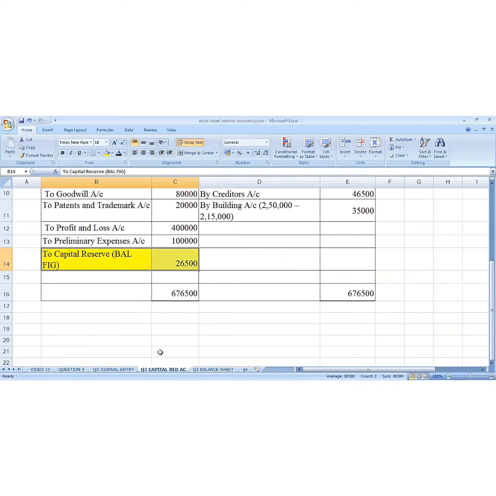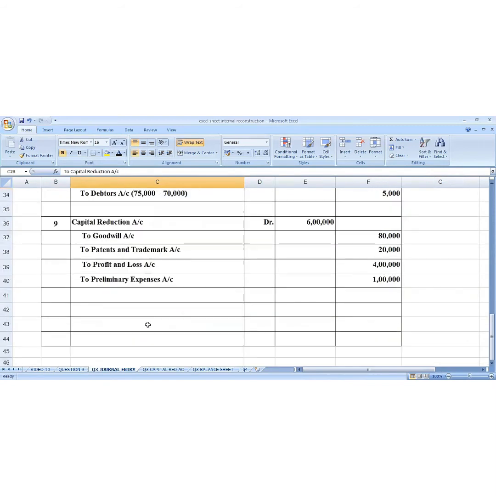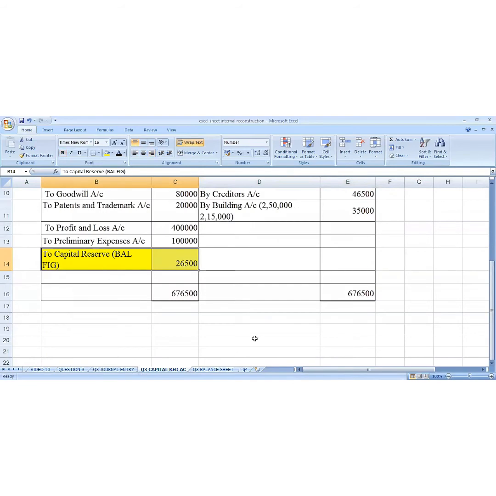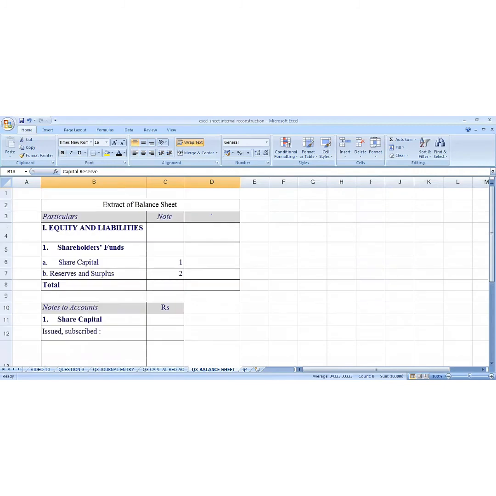Then we write the next and the last journal entry, journal entry number 10. Capital reduction account is debited, capital reserve account is credited. The amount is 26,500, which is the difference in the capital reduction account, and the capital reduction account is balanced. Now we go to the balance sheet format. In the balance sheet, we are going to make only the shareholders funds. Under shareholders funds, we have to write two things: share capital and the reserve and surplus.